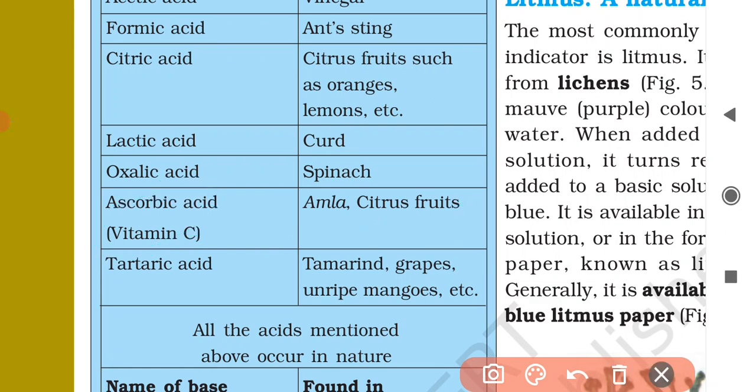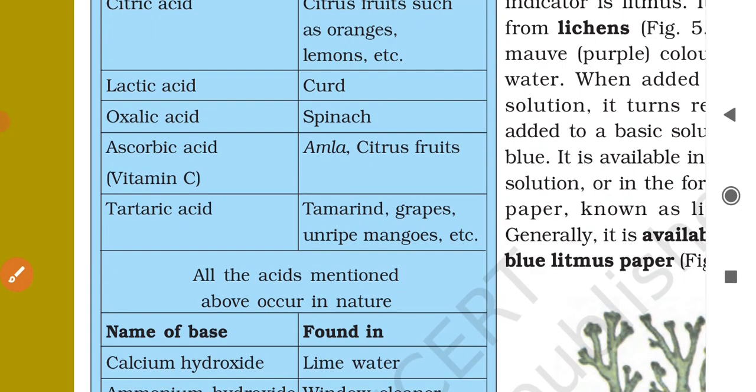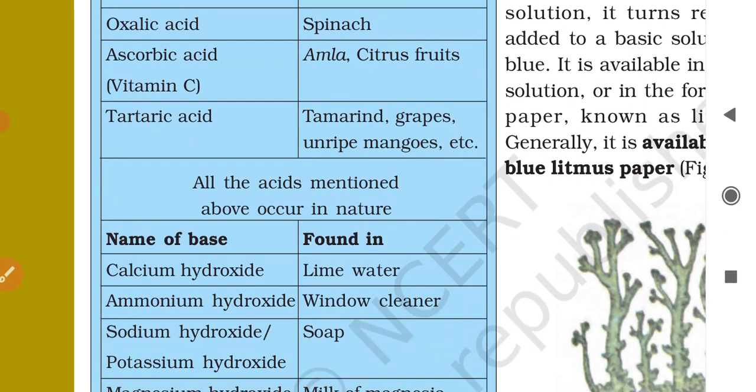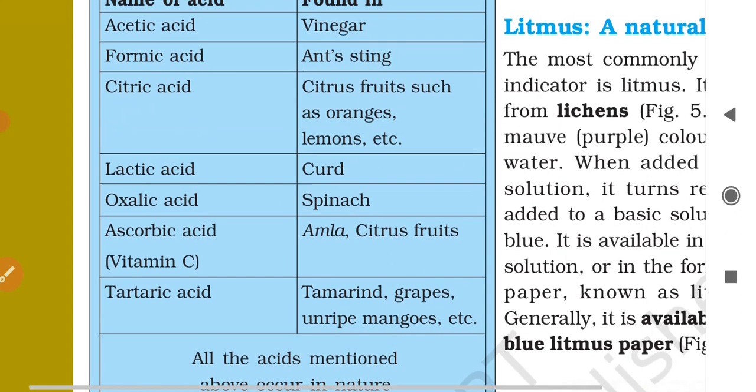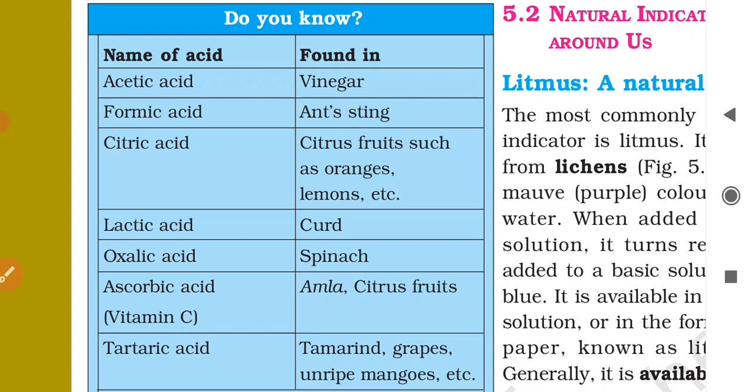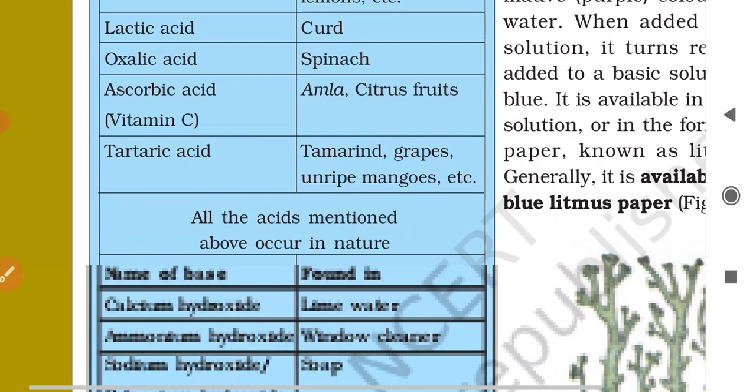Then comes tartaric acid. Tartaric acid is present in tamarind, or say imli. It is also present in grapes and in unripe mango. Okay, so these are some of the acids which occur in nature.